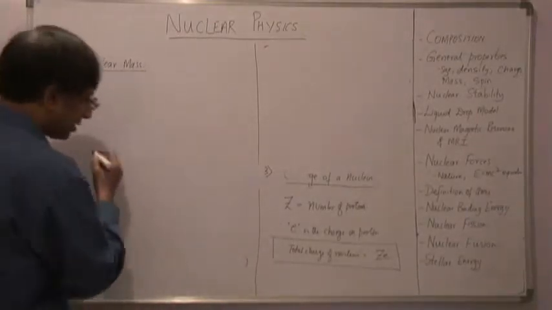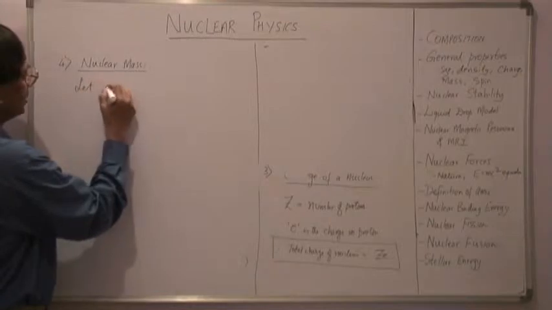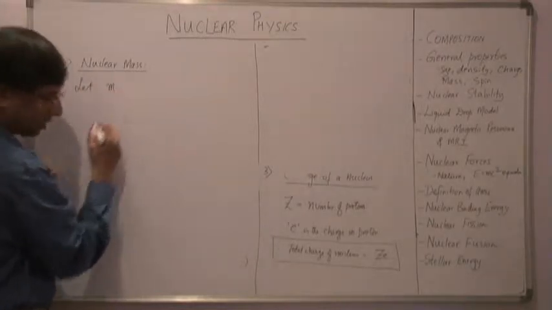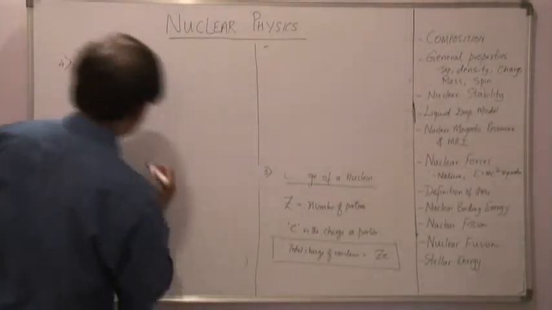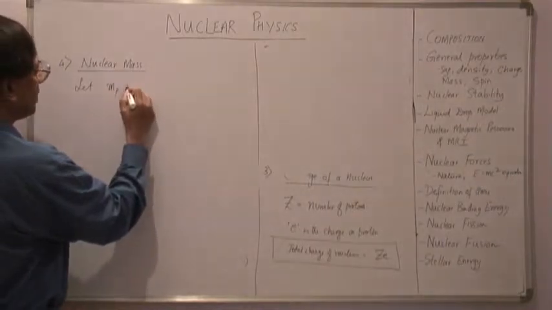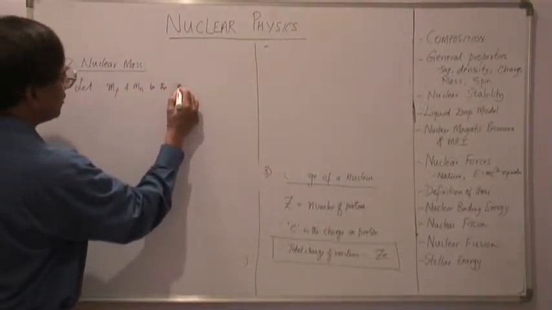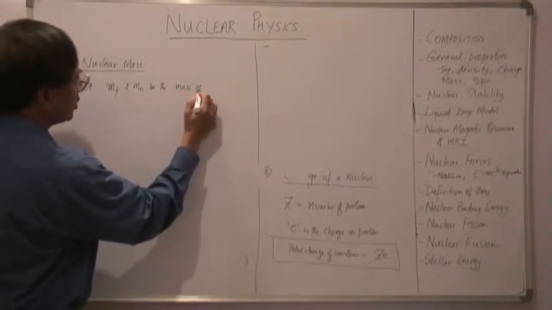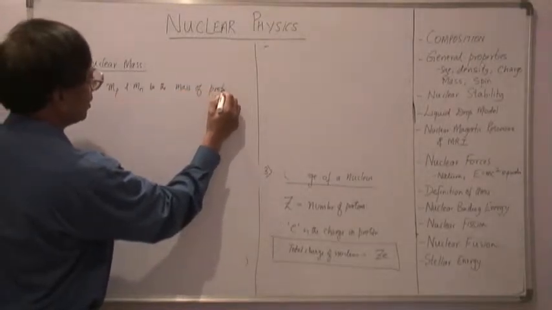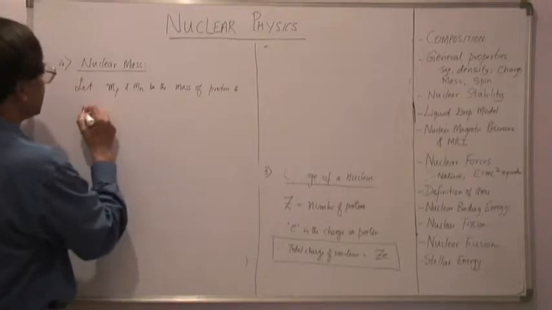So let us say that Mp and Mn be the mass of proton and neutron respectively.